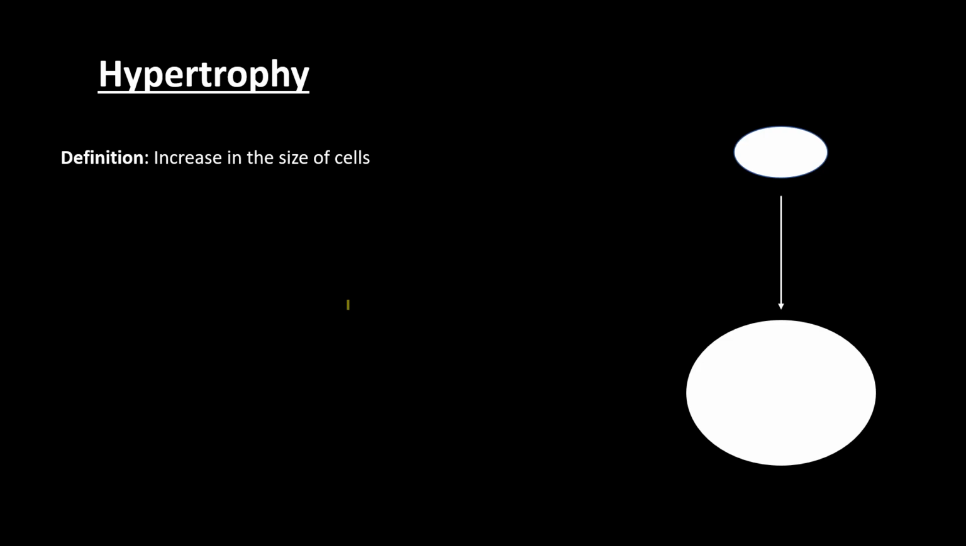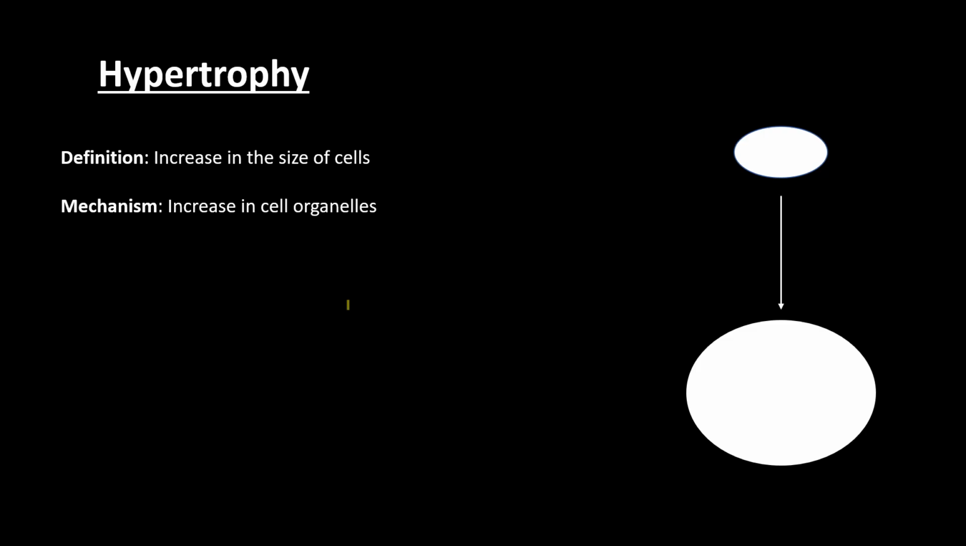So what is the mechanism of hypertrophy? The mechanism of hypertrophy is increase in cell organelles. We all know that inside the cell, we have organelles, the ribosomes, the endoplasmic reticulums. Those organelles increase in size and also increase in number.